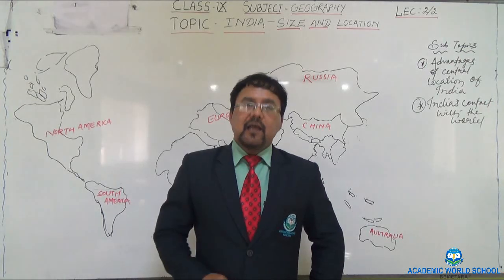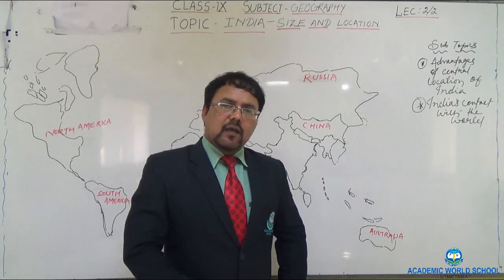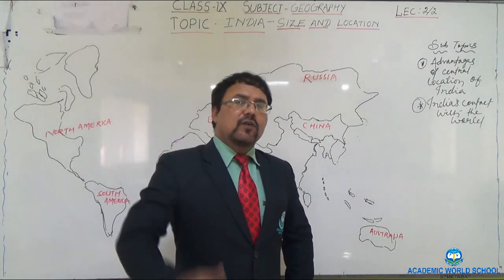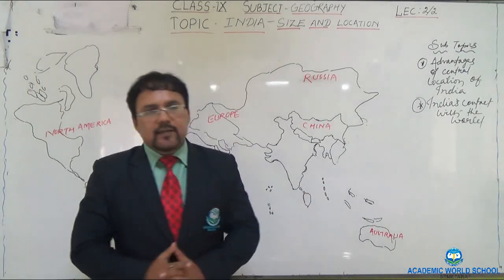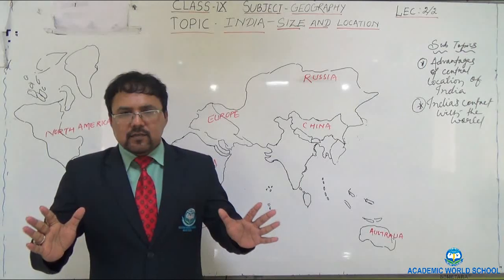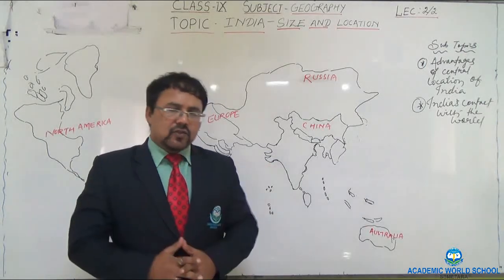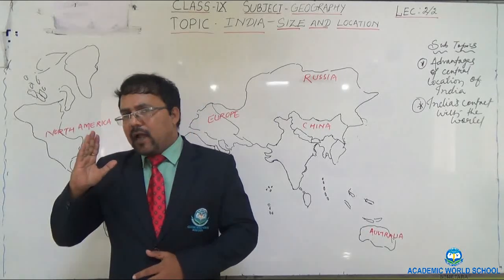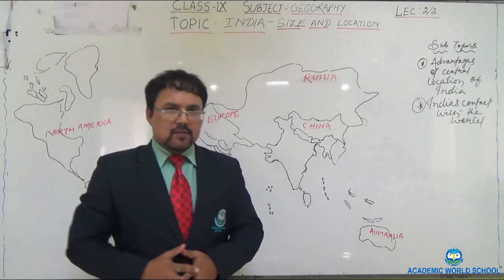In this way, latitudinal and longitudinal extent helps people find the exact location. So once again, the most significant role of latitudes and longitudes is to find out the exact location of a place.